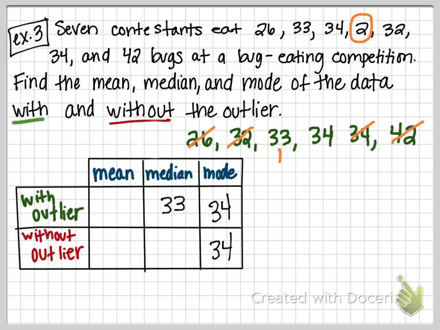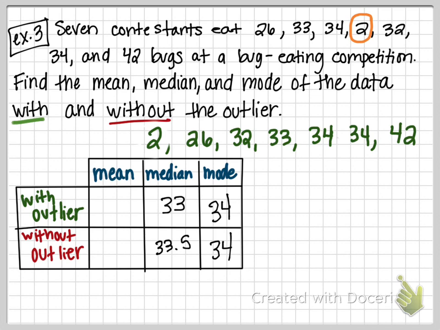Okay, we're left with 2. So if we take the average of these two, 33 plus 34, divided by 2, I end up with what? 67 divided by 2, which is 33.5. Okay, does the outlier affect the median? Slightly, right, slightly, 33.5. It doesn't stay exactly the same.